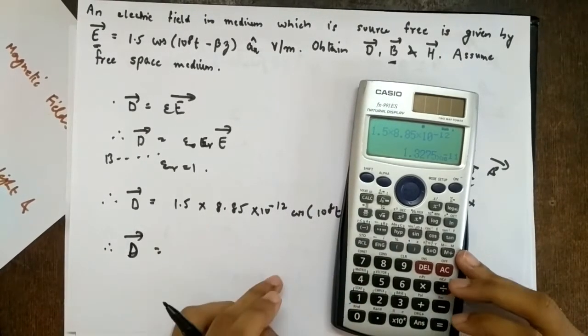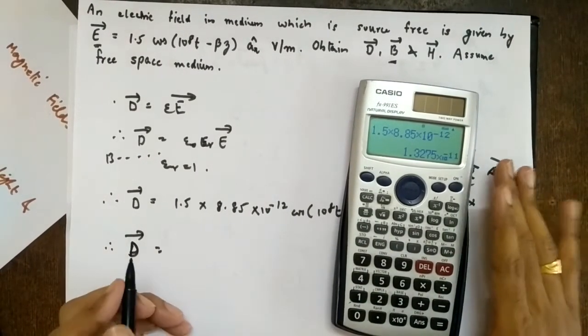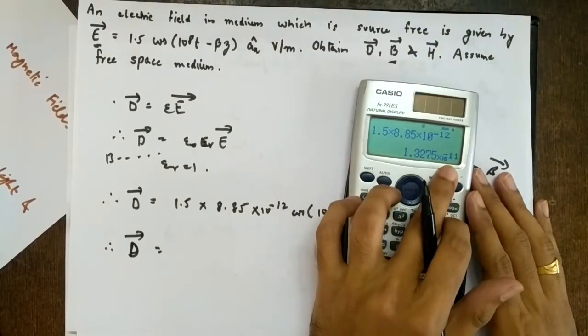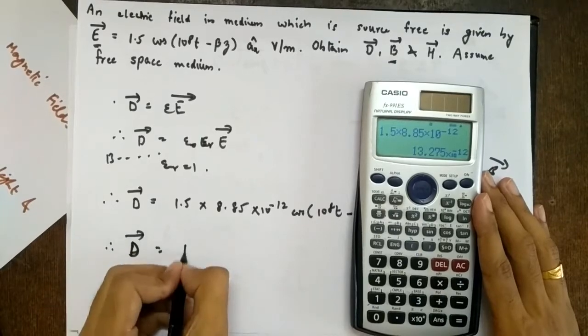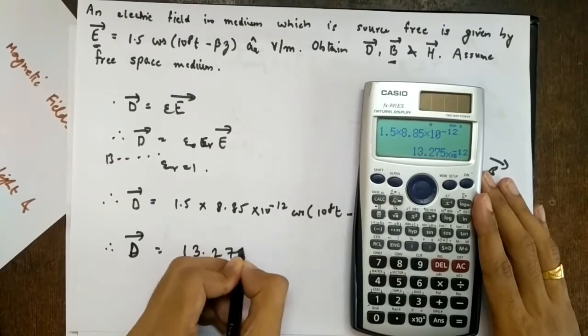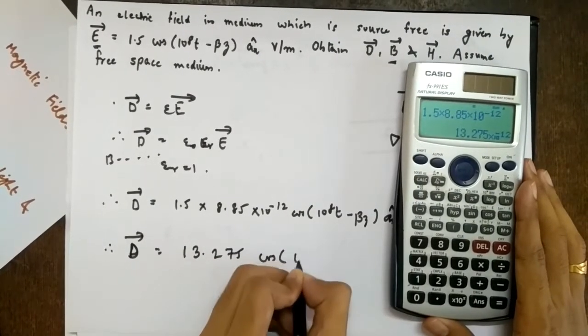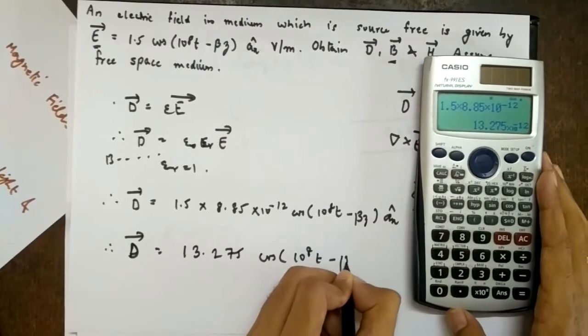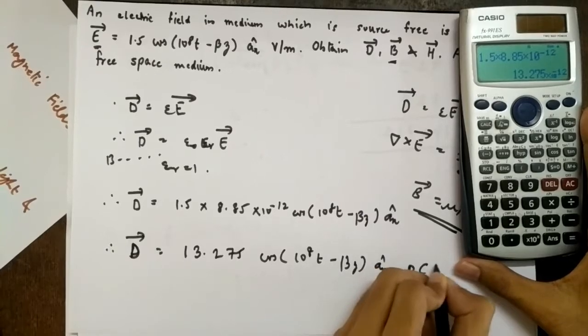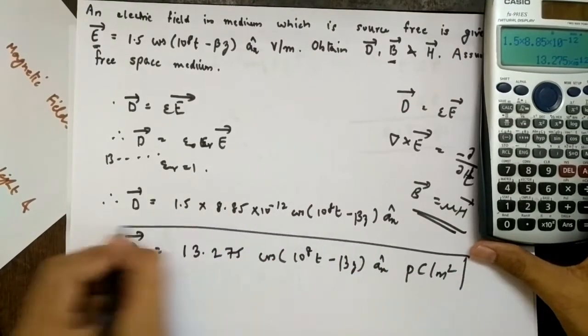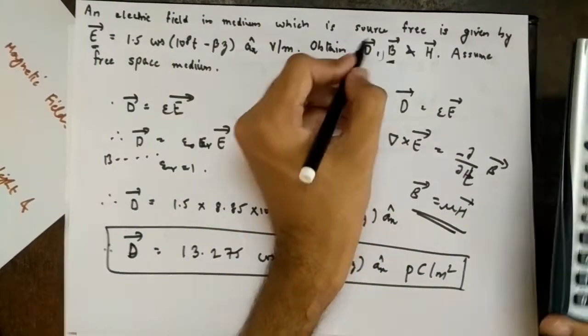8.85 into 10 raised to minus 12 gives 1.3275 into 10 raised to minus 12. Just press the engineering button, in standard format it is 13.275 cos of 10 raised to 8 t minus beta z x cap. It is 10 raised to minus 12, so pico coulombs per meter square. So this is the D vector. So the first part we are done.